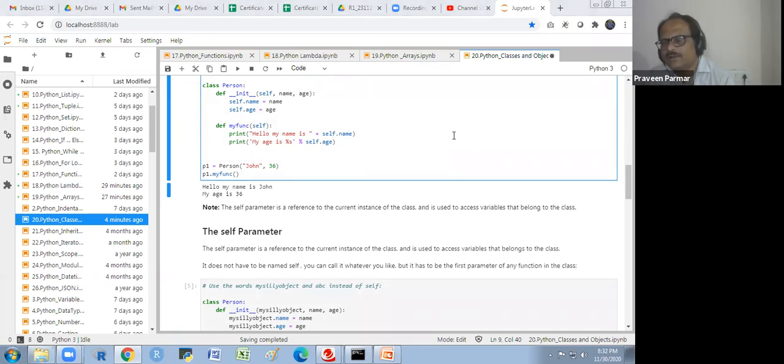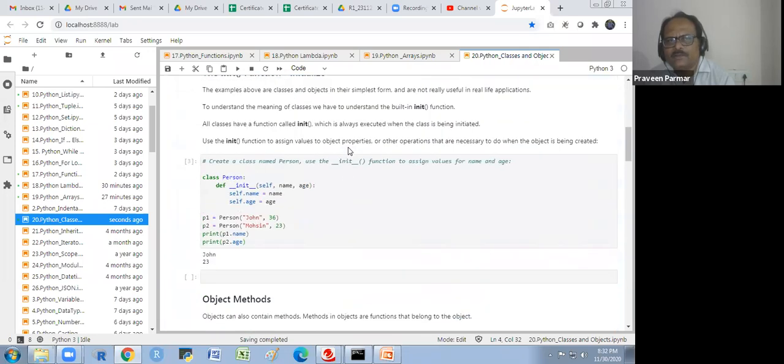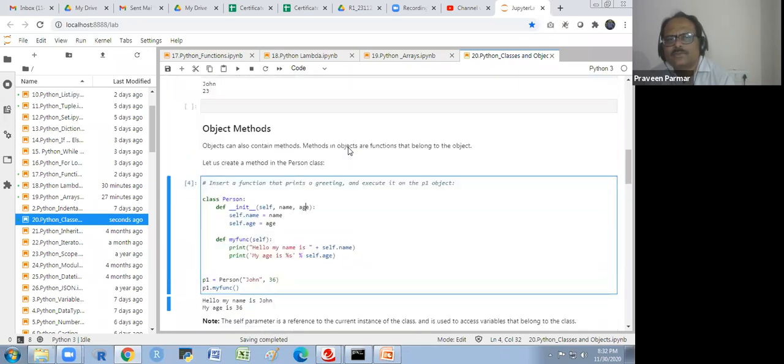Self is not an argument basically. It is the default argument we use. We cannot use self independently; we have to use it along with this. Okay, I explained that here also. Just a moment.